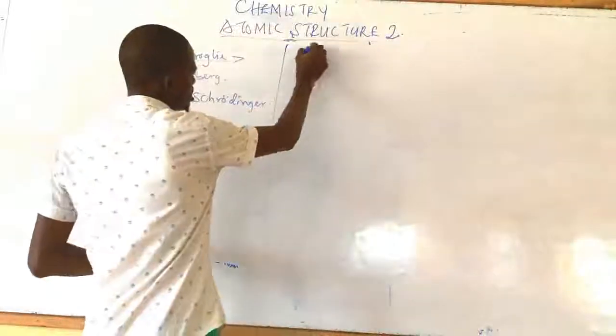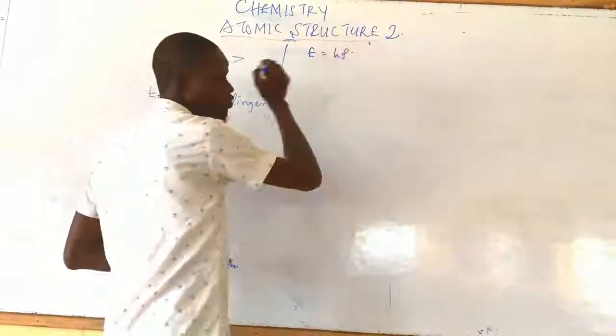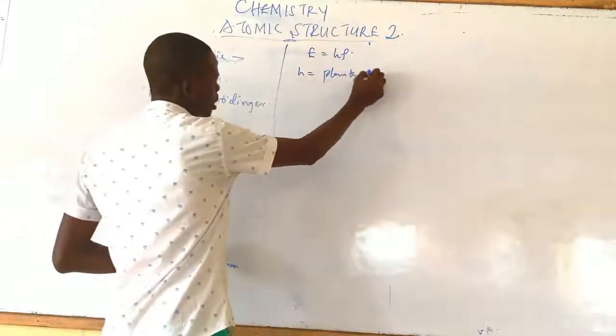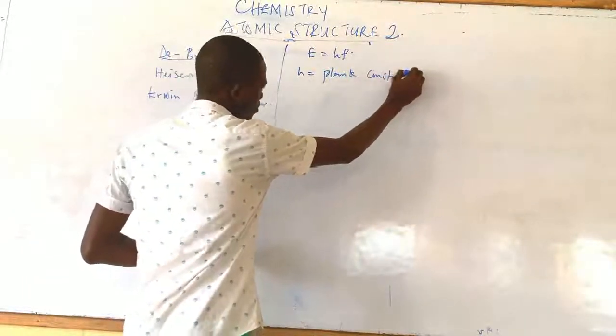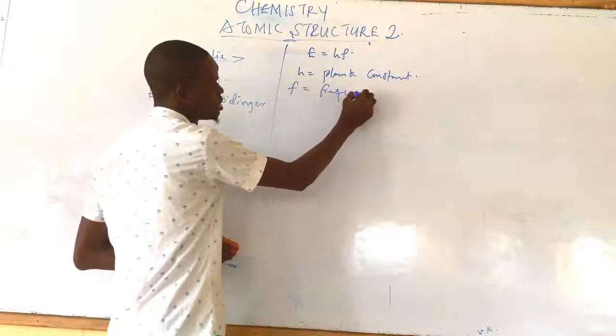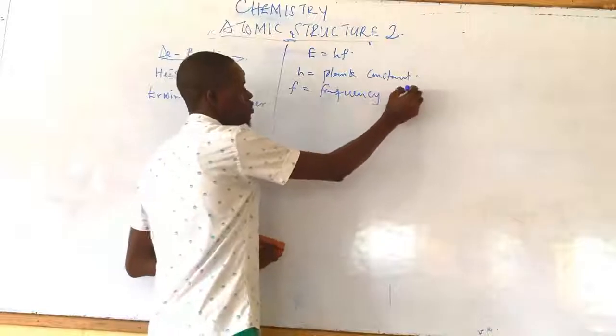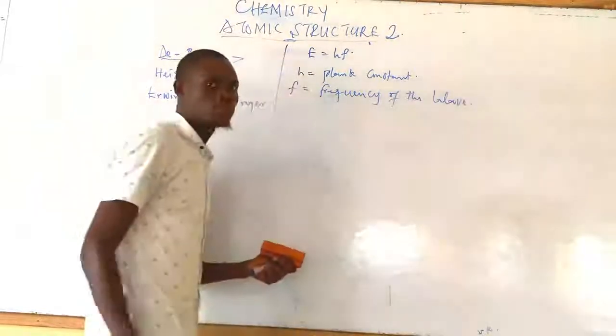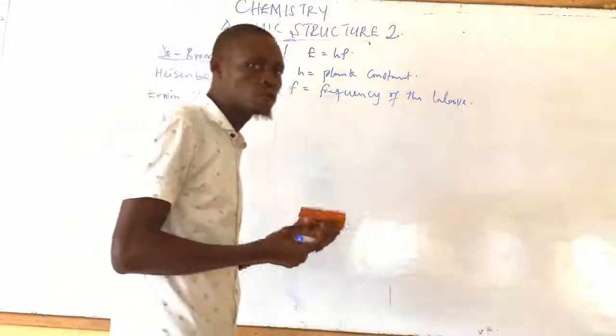According to Max Planck, E equals hf, where h is the Planck constant and f is the frequency of the wave. But don't forget, in this case we are referring to the electron.